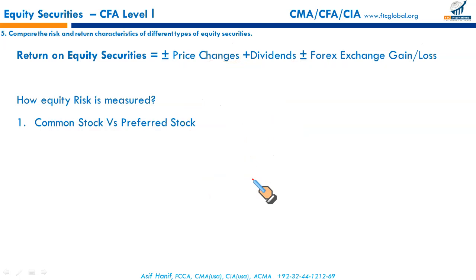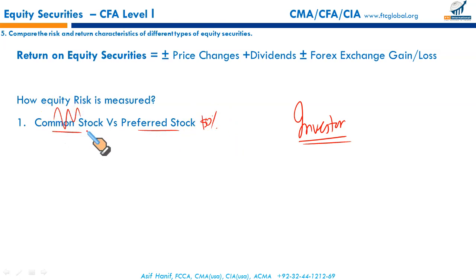Now, let us compare risk-wise common stock versus preferred stock. I want to see it from the point of view of being an investor. Common stock versus preferred stock. Preferred stock carries a fixed amount of dividend, 10% for example. Common stock dividends are variable. Because of the variability of the dividends against the preferred stock, this makes common stock a riskier investment.